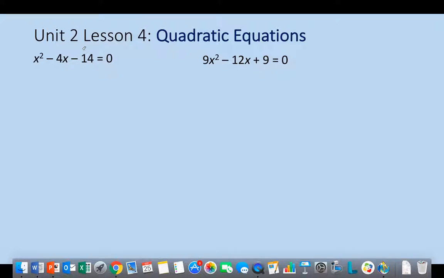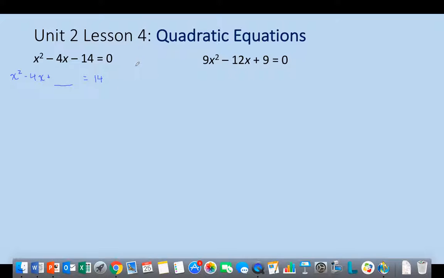So this negative 14 is really killing that. So I'm going to just move it on over to the other side. And I'm going to say, all right, x squared minus 4x plus blank is equal to positive 14. Now I need to think to myself, all right, what value of c would make this a perfect square trinomial?